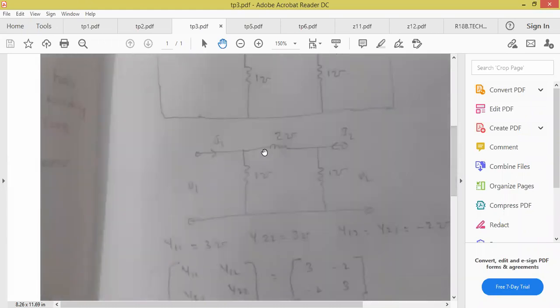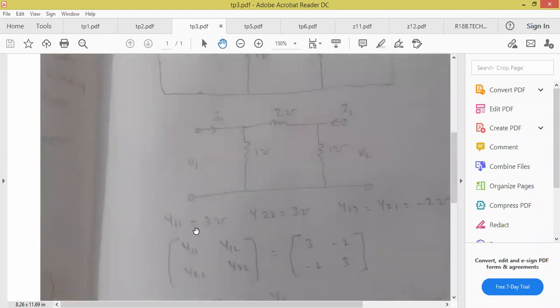So I have taken, and everybody is perfect with this network, right? Simple Y parameter. Already I have calculated, I have written the values directly here. You solve and you check. So Y11 we got 3 mho, Y22 3 mho, and Y12 equal to Y21 equal to minus 2 mho. Anyone tell me what is the name of this circuit now? It is satisfying Y11 equal to Y22, symmetrical, and Y12 equal to Y21, both our values are same. So it is called reciprocal. Yes, symmetrical and reciprocal.